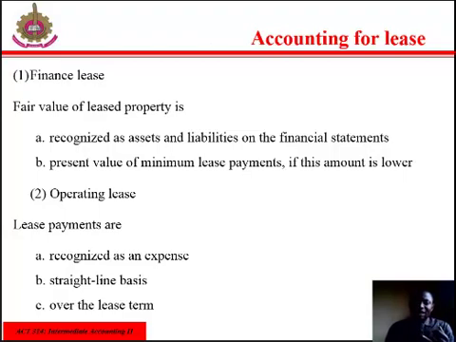Accounting for leases, under the lessor. Finance lease: the net investment in the lease is recognized as receivables. Then operating lease: lease income is recognized in the income statement and the method to be used is straight line basis over the lease term. Net investment in the lease is the gross investment in the lease discounted at the interest rate implicit in the lease. Then the gross investment in the lease is the aggregate of the minimum lease payment receivables and unguaranteed residual value.